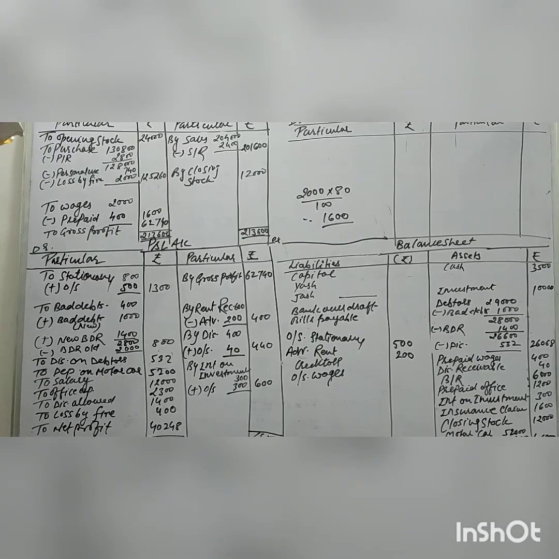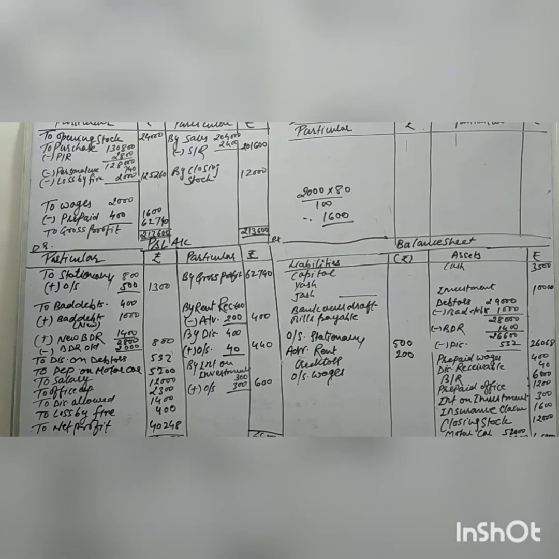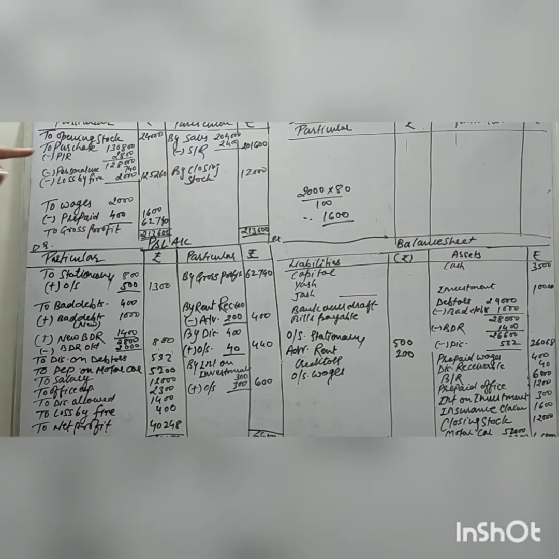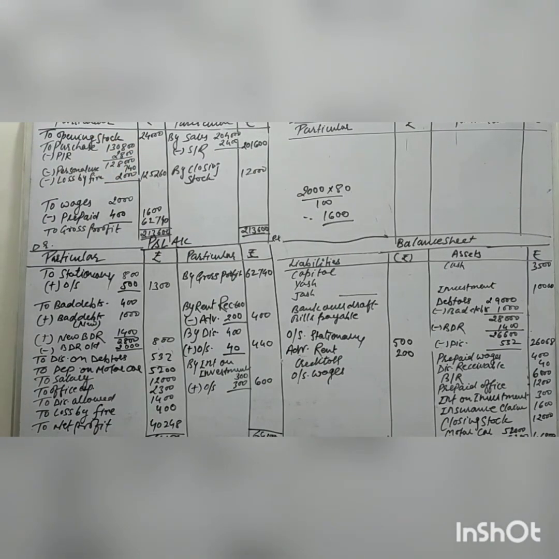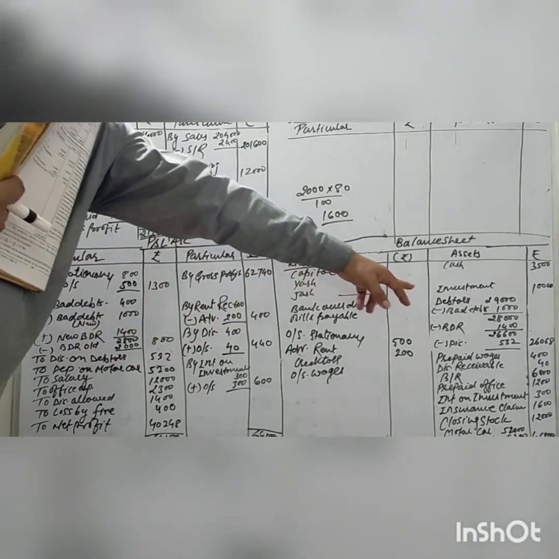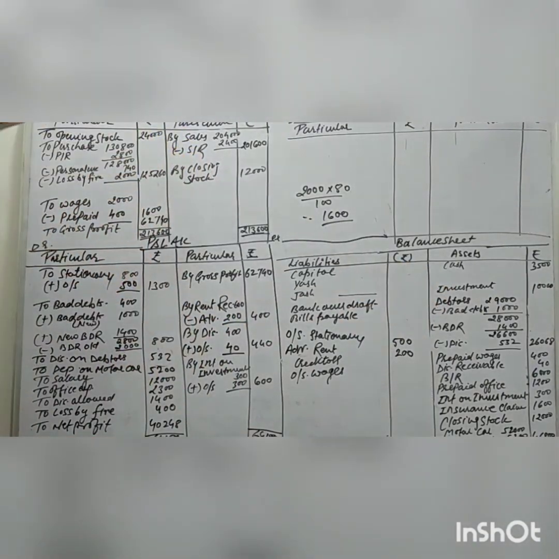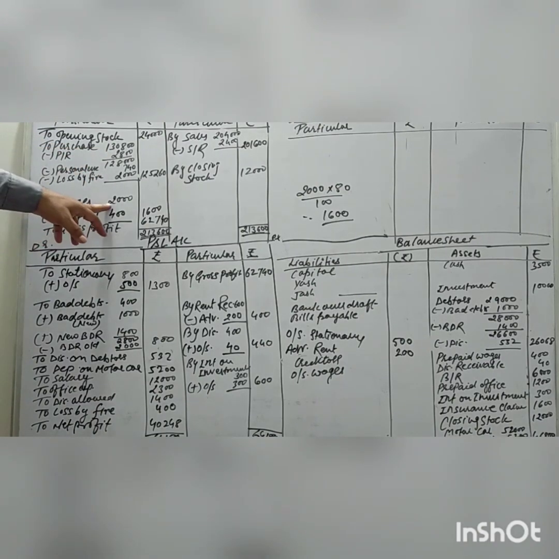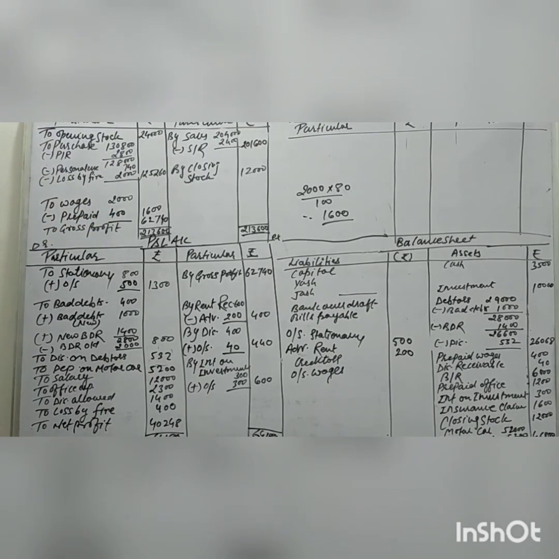Okay, drawing. As you know very well, drawing goes directly to the partner capital account. Stock, you can see the opening stock I write down over here, 24,000. Customer, you know very well that customer is our debtor, 29,000, right? Purchase, you can see the purchase 1,30,800. Okay, wages, I write down over here the wages 2,000.